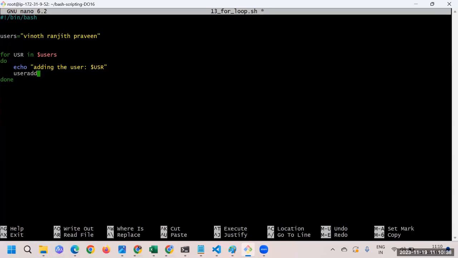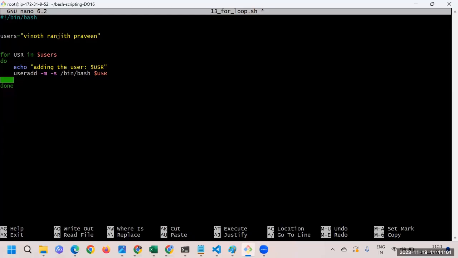You can put the whole command, -m and -s /bin/bash, or else you can put a smaller command also, directly the user, and then add this user. Maybe like this, and then we're good.